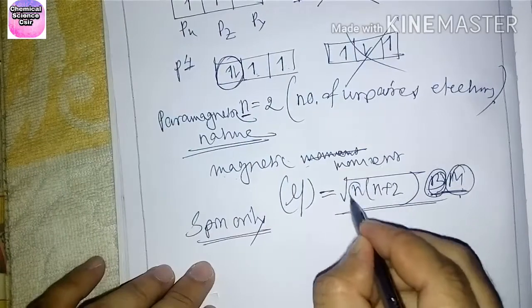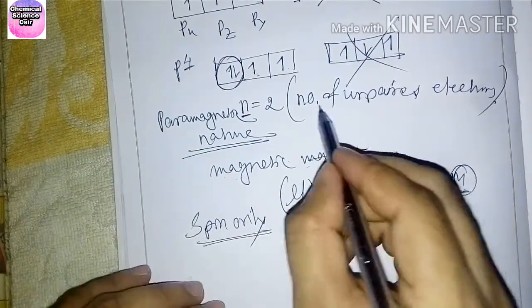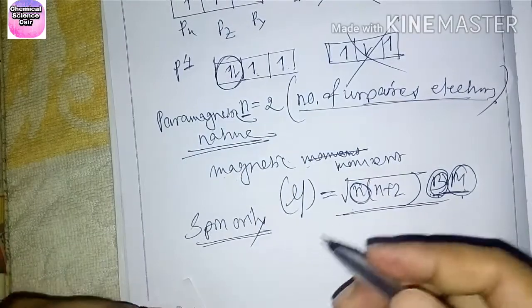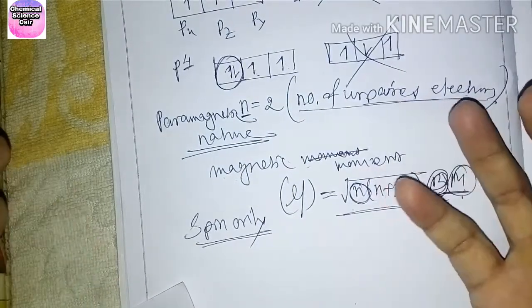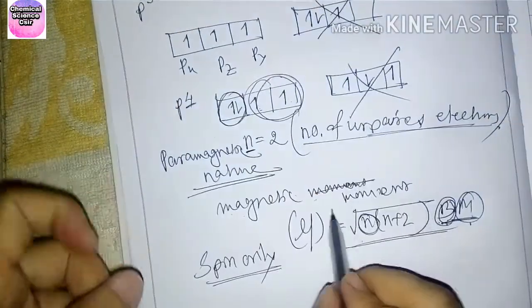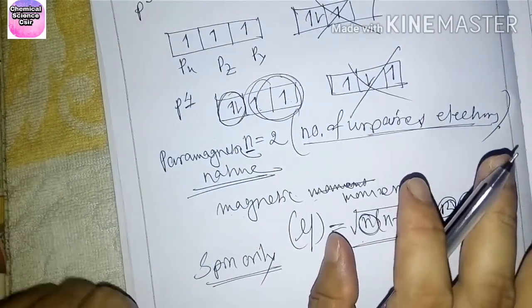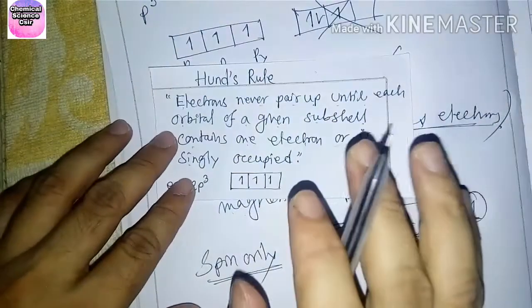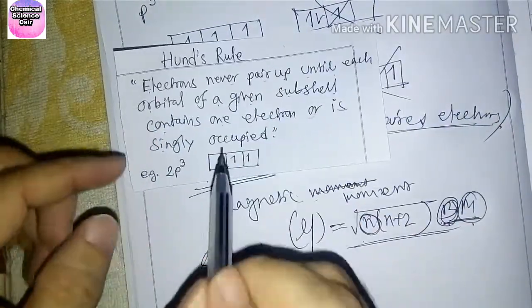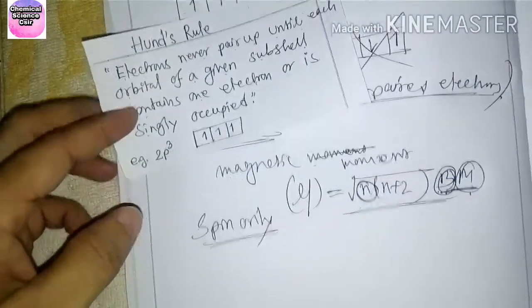And here, what is n? This n is the number of unpaired electrons. How many unpaired electrons are present? Here only 2. Understood? According to Hund's rule, you have to fill up singly first, you have to write single.